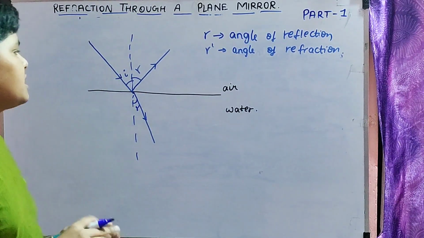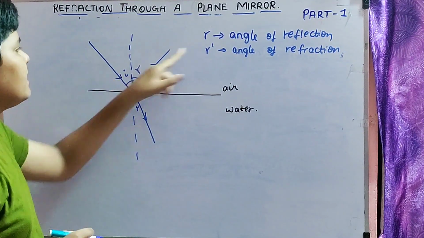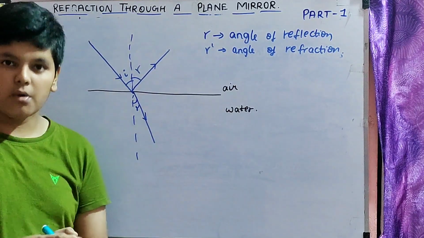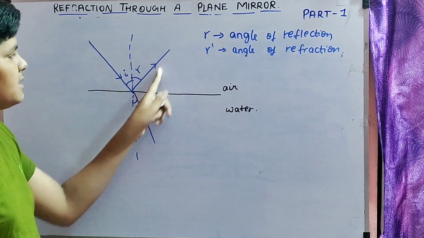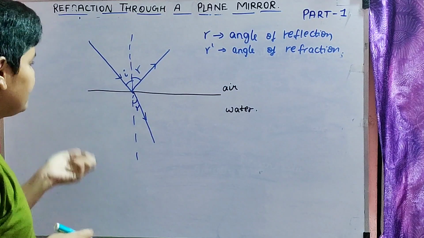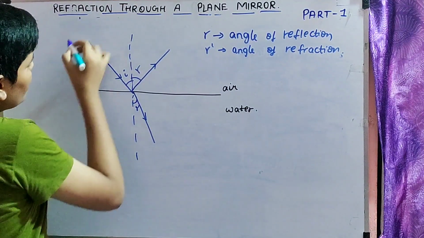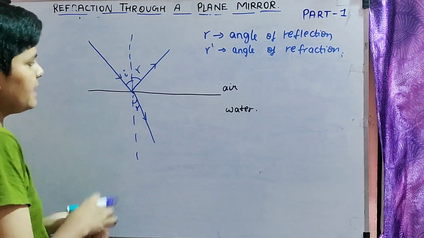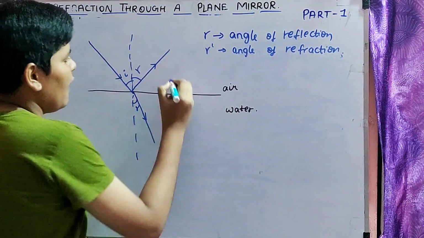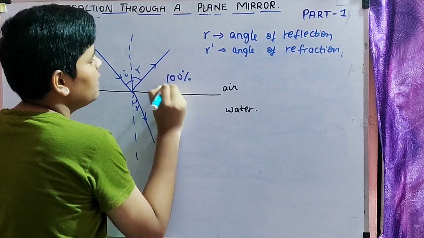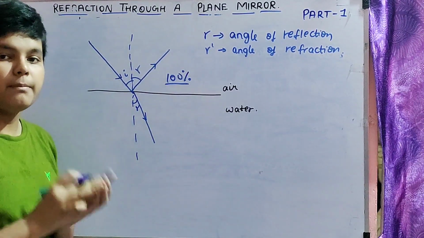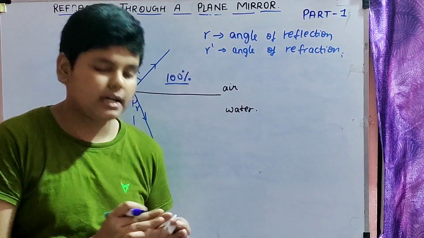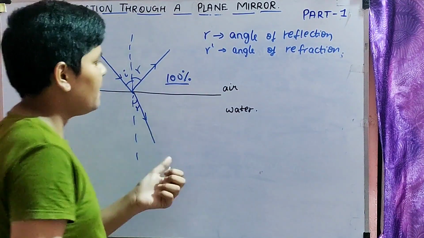But here, just because of this diagram, R and R dash are different. From now onwards in the diagram we will not represent this reflected ray because the concept is about refraction. So one ray of light is coming from any medium and hitting the boundary. Because of a plane mirror, only then 100% reflection takes place.